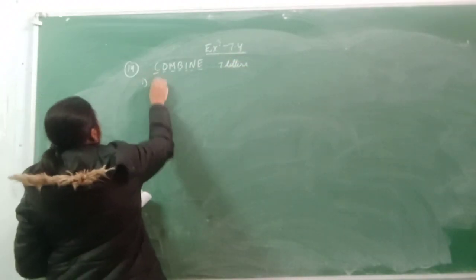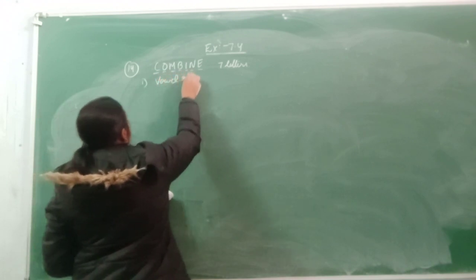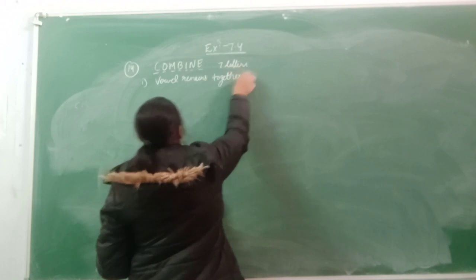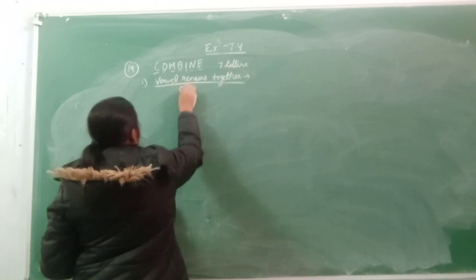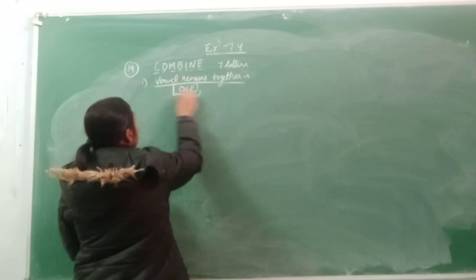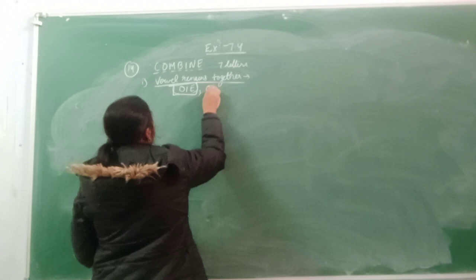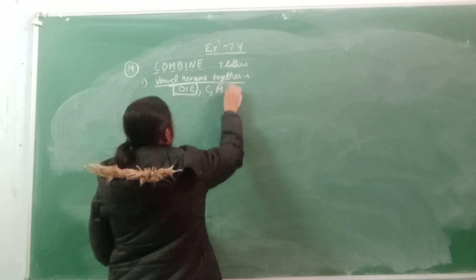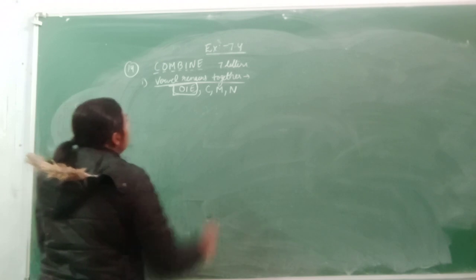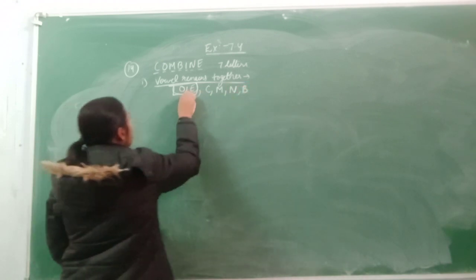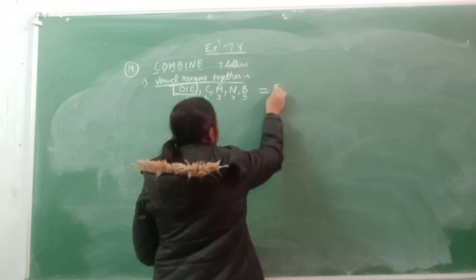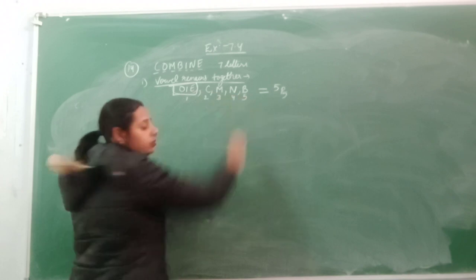First part, vowels remain together. So collect the vowels: O is there, I is there, E is there. They will stay together, so I make a bundle. But I left here C, M, N, and B is there. So this will be considered first, second, third, fourth, fifth. So their arrangement will be 5 of these 5 arrangements.